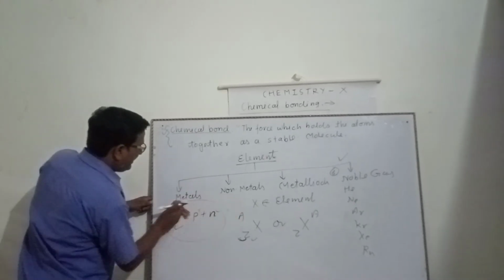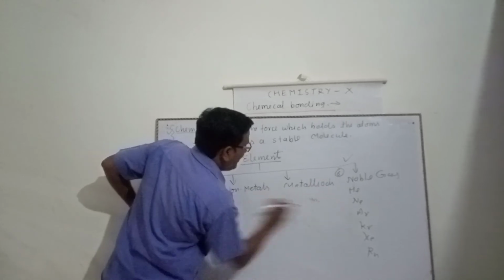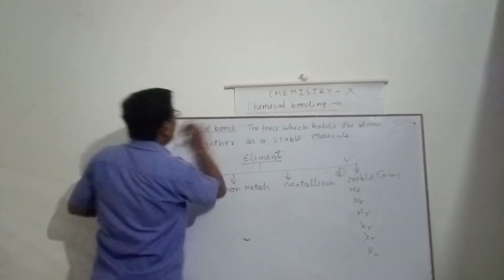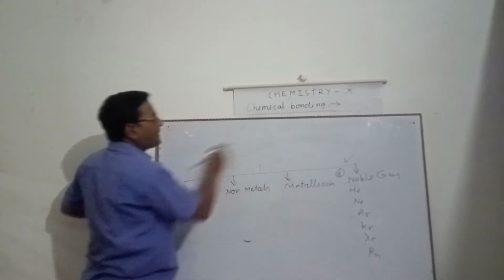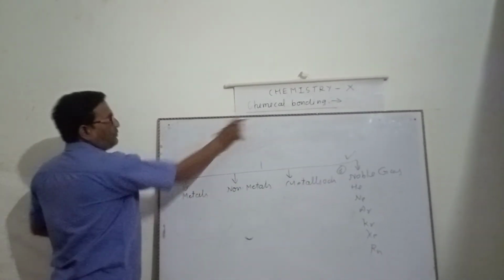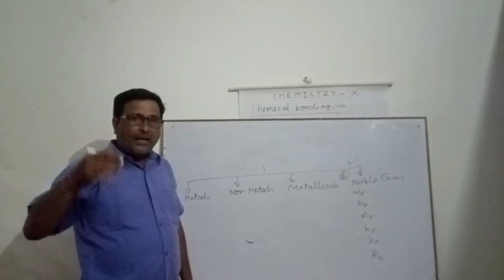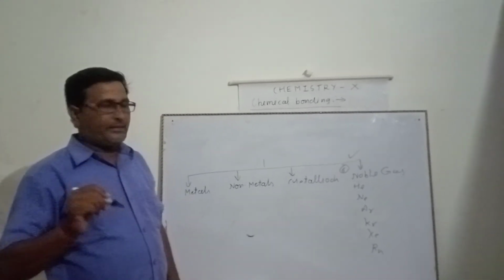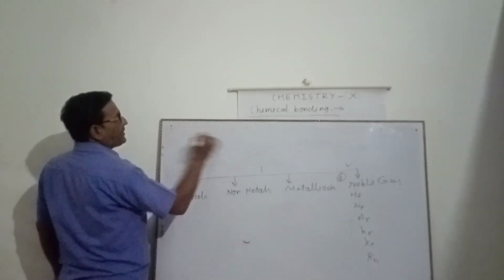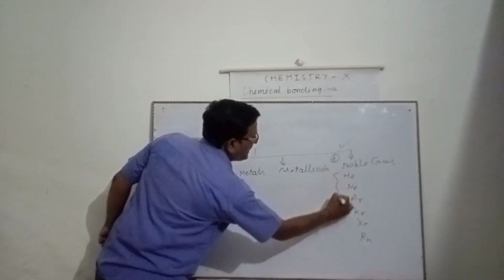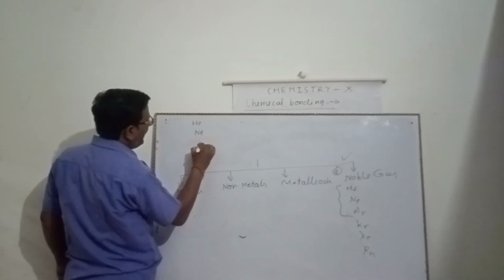I said I will start this chapter from the noble gases. Why? I have written here: why are noble gases called inert gases? One question for you to write in your copy: why are the noble gases also known as inert gases? Now, among the noble gases I am going to take only three elements: helium, neon and argon.